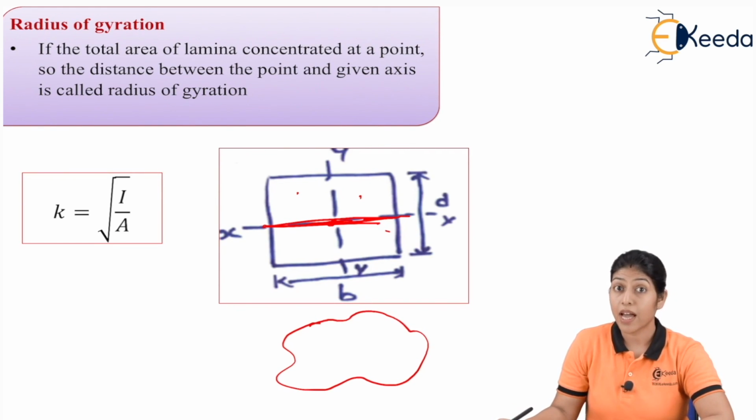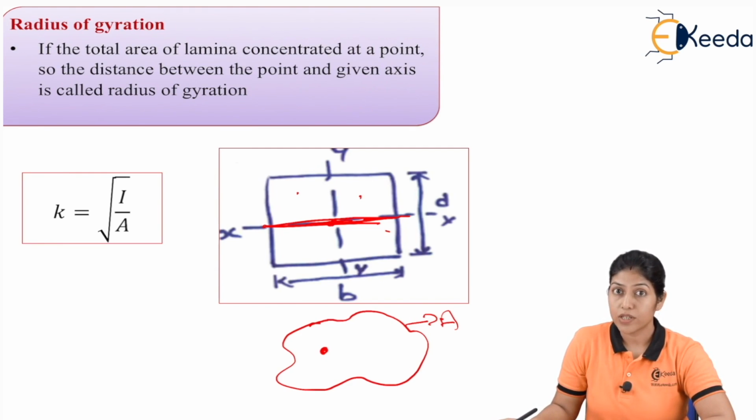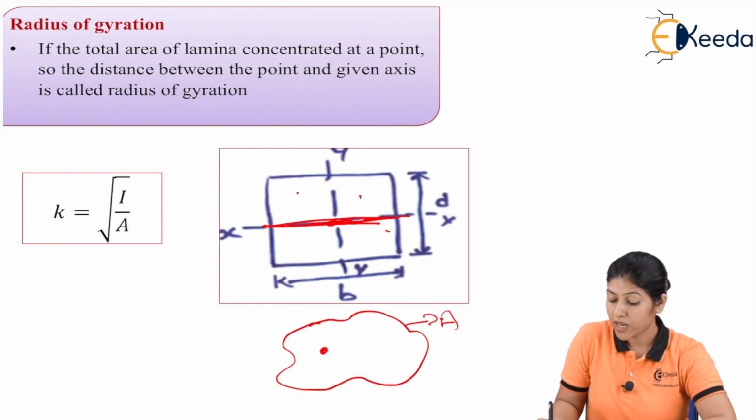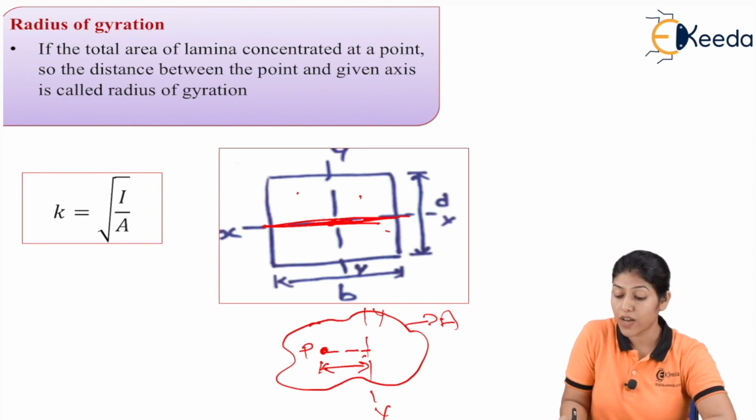this is our lamina, and the area of the lamina is A. If this is asymmetrical, the point where we consider the total area to be concentrated is somewhere here, and this point we are considering as point P. If we take the distance of point P about the y-axis, let us consider the y-axis only, the distance between P and the y-axis is called the radius of gyration.